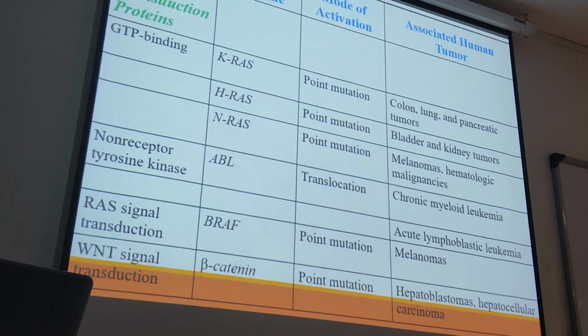Another example is BRAF. This one is important. For BRAF, point mutation of the BRAF genes can cause RAS signal transduction, and as a result we have melanoma. ABL, for chronic myeloid leukemia, we have actually translocation of chromosome 9 and 22. As a result of this translocation, there is fusion between the ABL and BCR, BCR-ABL1 fusion can cause this signal transduction protein activation, and we have chronic myeloid leukemia.